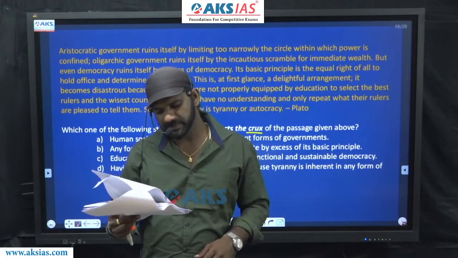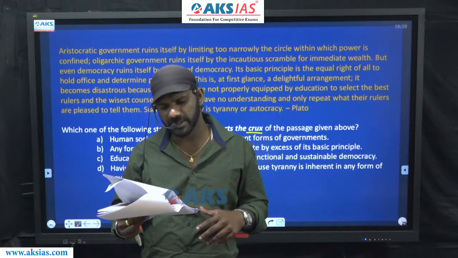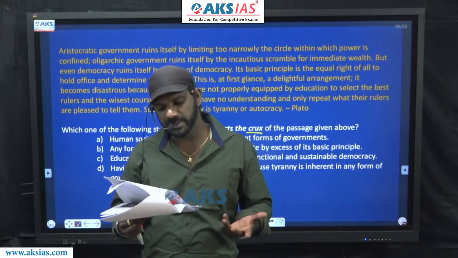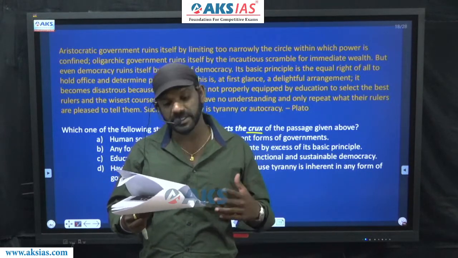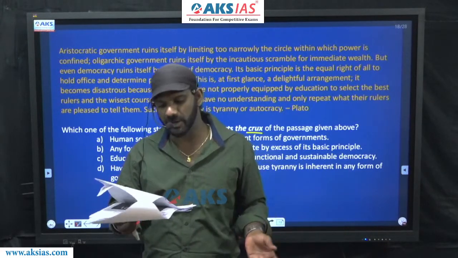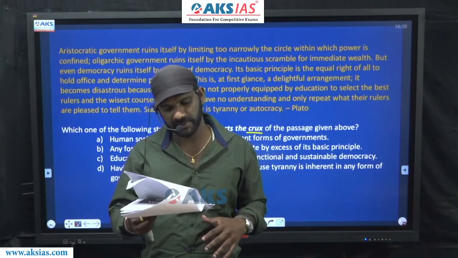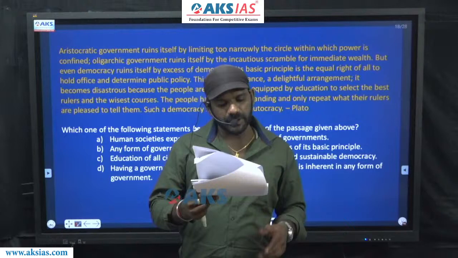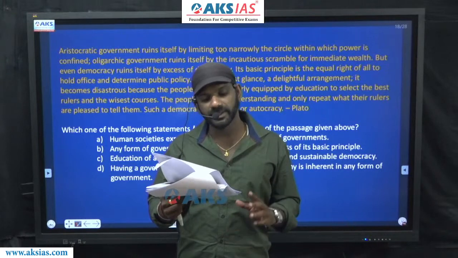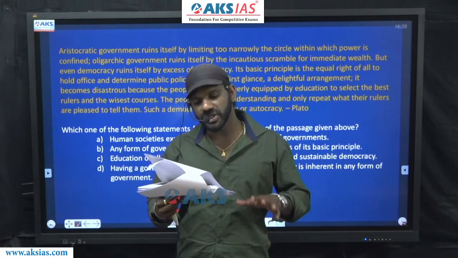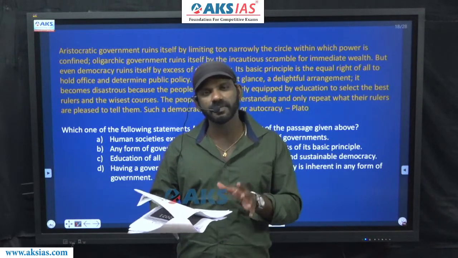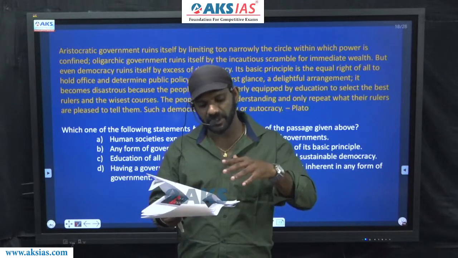Now here, the whole paragraph talks about aristocratic government, how it ruins itself, how democracy ruins itself, how an oligarchic government ruins itself. The whole passage talks about how one entity destroys or ruins itself. That's what the subject matter of the whole passage is. And towards the end it says, the people have no understanding and only repeat what the rulers are pleased to tell them. Such a democracy is tyranny or autocracy. How one system of government ruins or spoils or destroys itself is what the subject matter of the whole passage is.